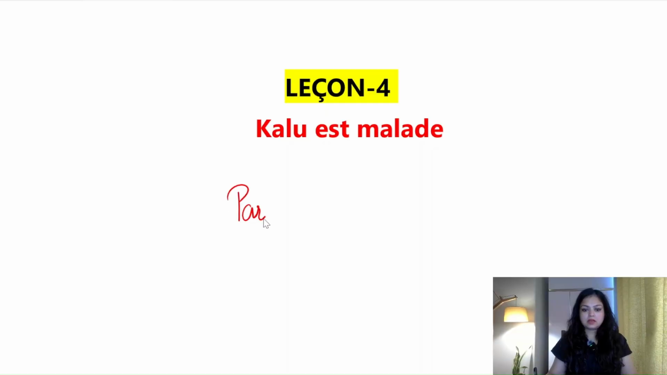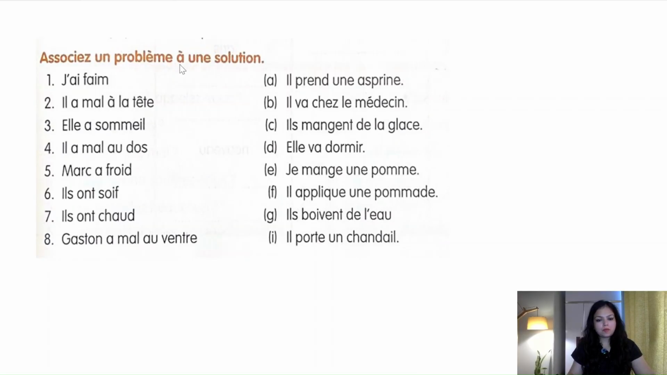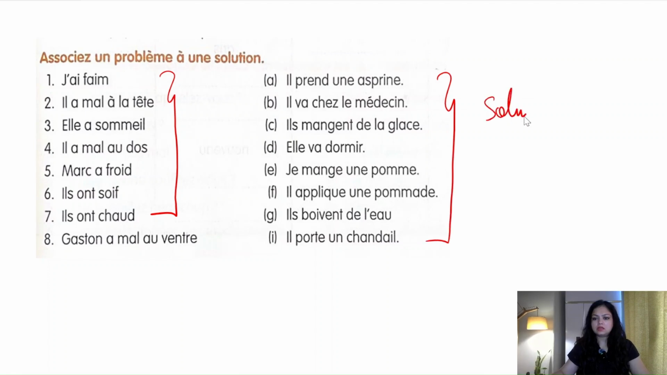This is part 9 of lesson 4, Kalu et malade, and we will be doing some exercises. Associer un problème à une solution. Associer means associate. Associate a problem and a solution. These are all the problems and this side is the solution. So we basically have to match the problem with the solution.